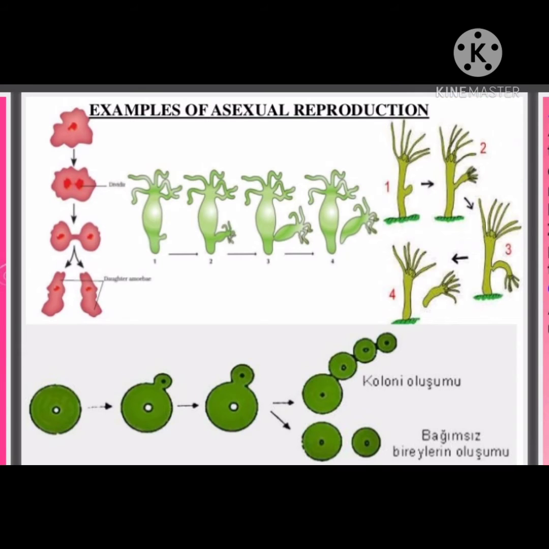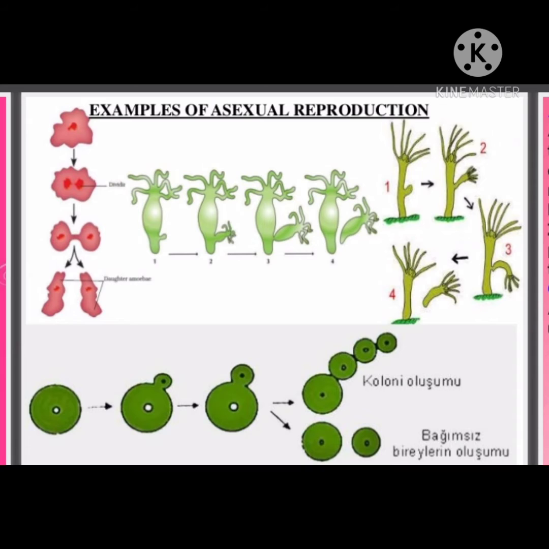Both amoeba and hydra, these two are freshwater organisms. So first of all, we can study the reproduction in hydra. Hydra is not a unicellular organism. It is a microscopic one, yeah, but it is not unicellular. It is a multicellular organism. A number of cells are there. The body is made up of more than one cell.